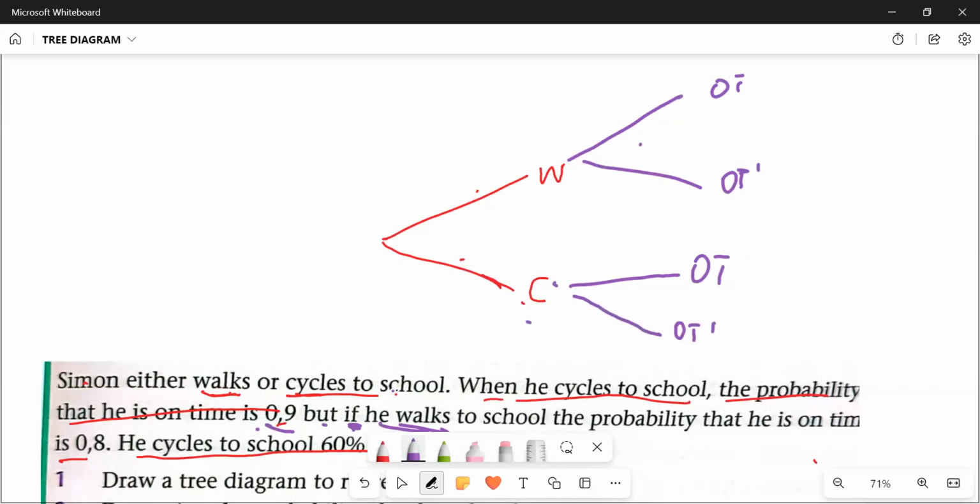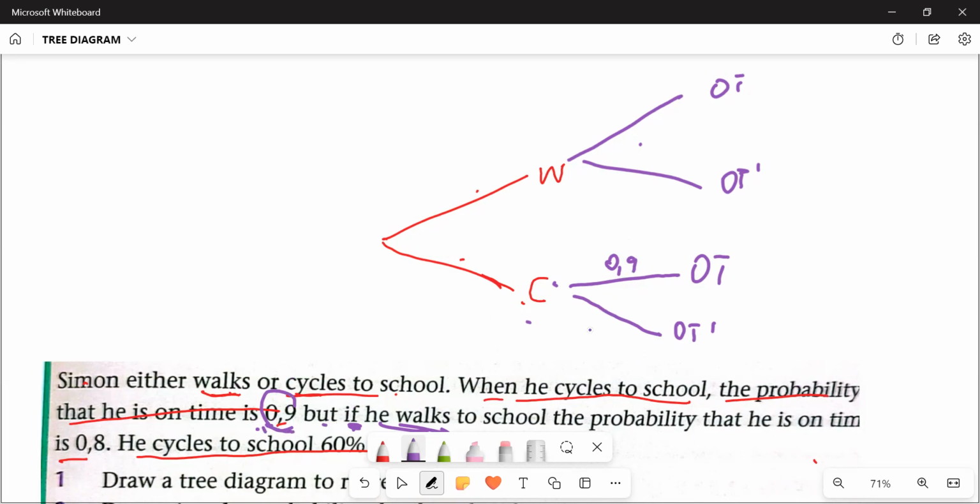Now let's go and put in the probabilities there. They are saying he is on time. Remember what did they say? The probability that he is on time is 0.9 when he cycles. So when he cycles, the probability that he's on time is going to be 0.9.